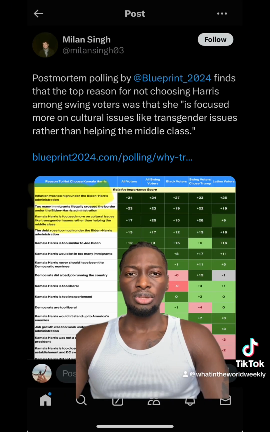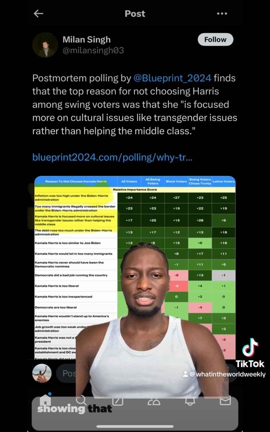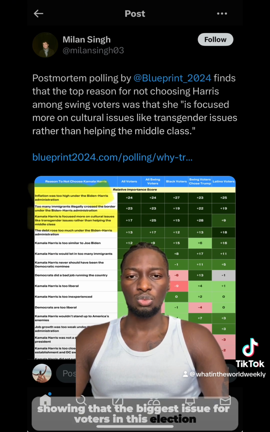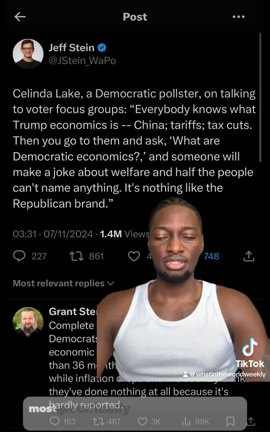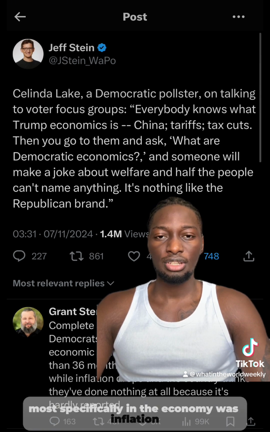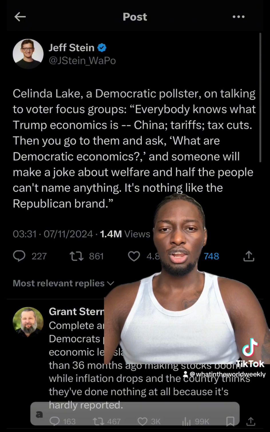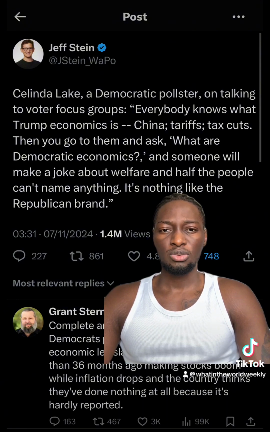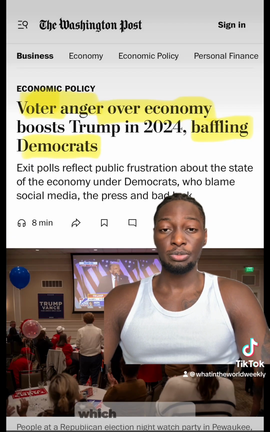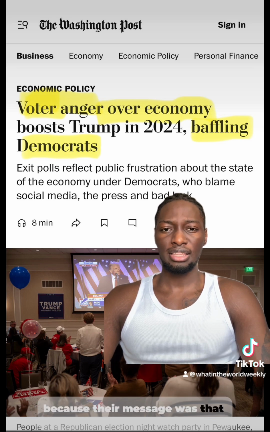Now you can see the charts behind me showing that the biggest issue for voters in this election was the economy. Biggest issue more specifically with the economy was inflation. And so when it comes to voter perception, this anecdotal quote behind me explains it pretty well. A lot of people didn't really feel like the Democrats really cared about the economy that much, which made sense because their message was that things aren't that bad.